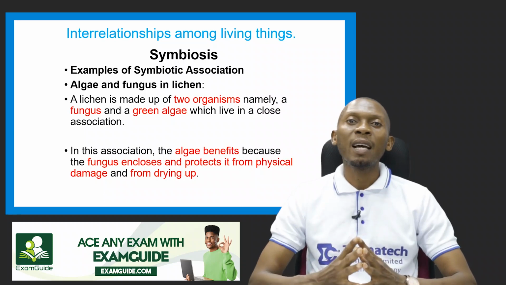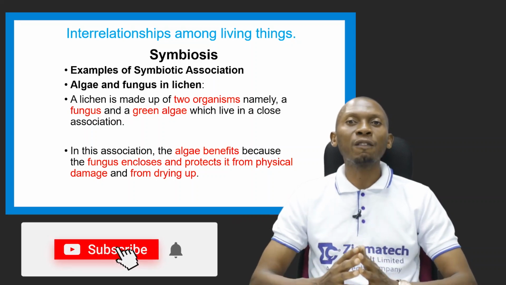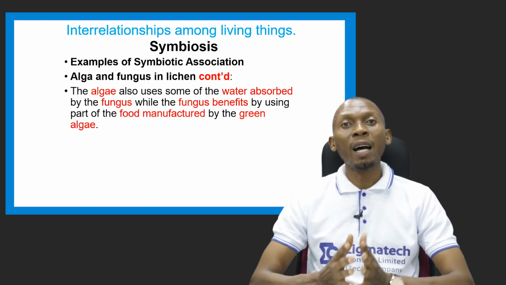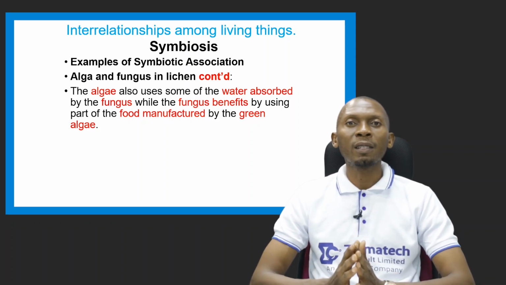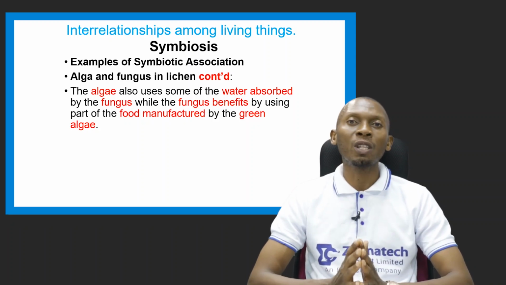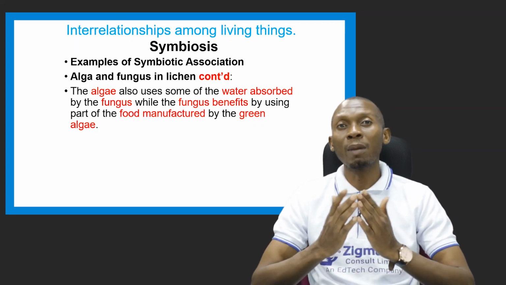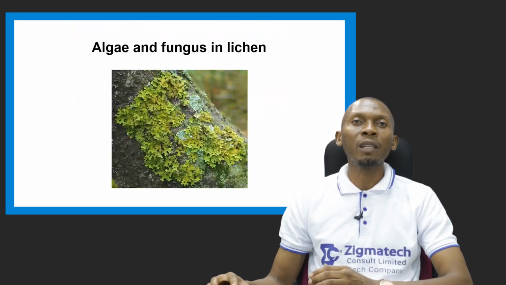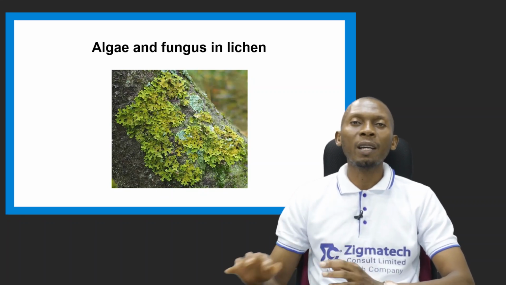So how does the algae benefit in this situation? The fungus serves as a protection to the algae by enclosing it and protecting it from physical damage and also from drying up. Now, how is this achievable? The algae will use some of the water that is absorbed by the fungus, while the fungus will benefit from this relationship by using part of the food manufactured by the green algae, which, of course, has chlorophyll, so it's able to manufacture food. This is a picture that depicts an explanation of what we're talking about between the algae and the fungus in a lichen.